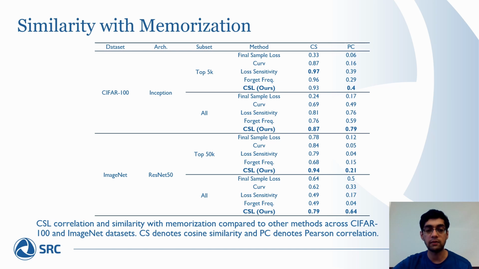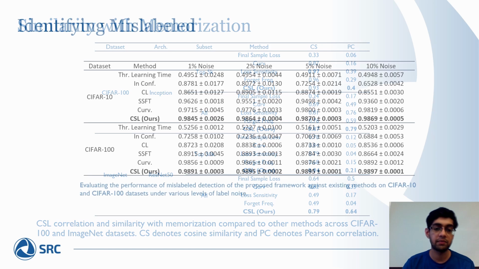Let's look at some quantitative results in terms of similarity with memorization. Here we take a few other proxies for memorization, such as final epoch sample loss, curvature, loss sensitivity, and forgetting frequency, and we compare them with our metric, and we show its similarity to stability-based memorization from Feldman and Zhang's pre-computed scores. The table lists both cosine similarity and Pearson correlation, where we clearly see CSL achieves the highest correlation performance.